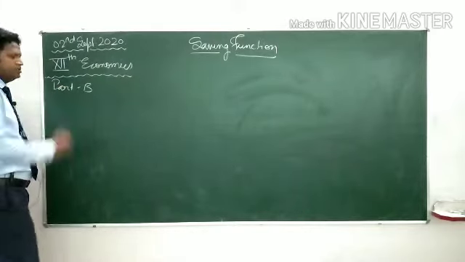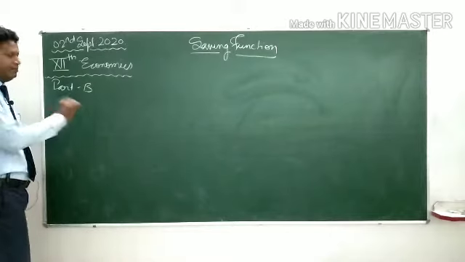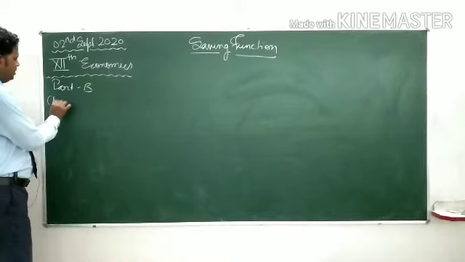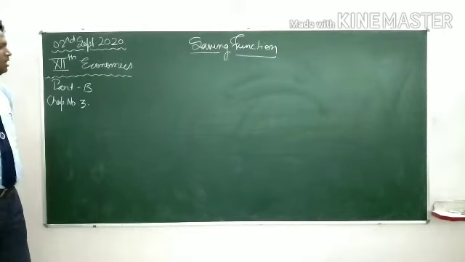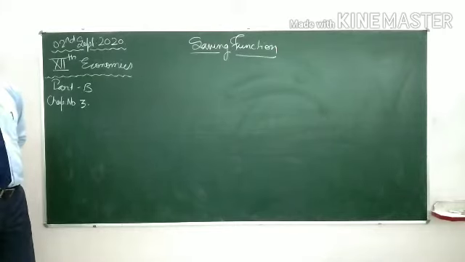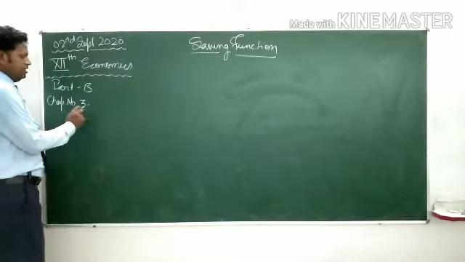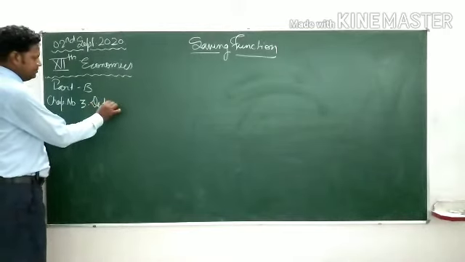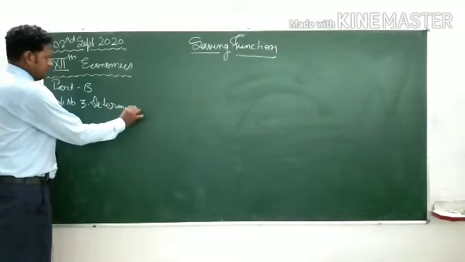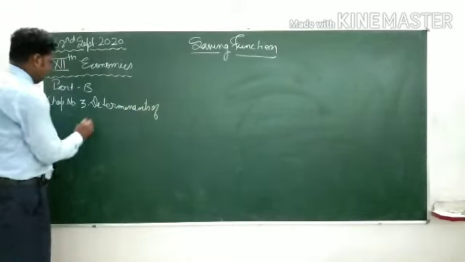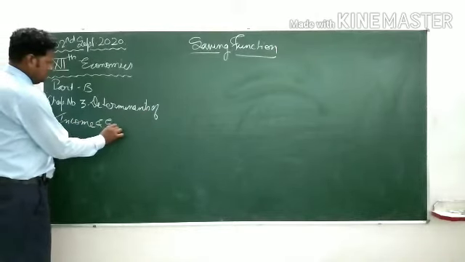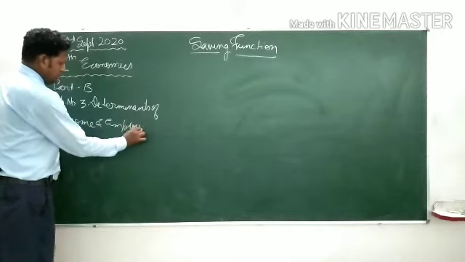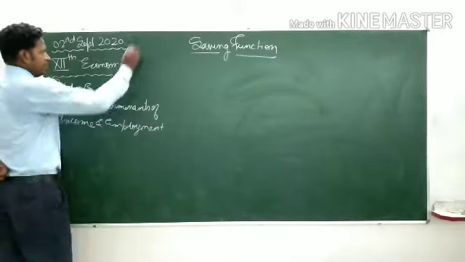In Part B, chapter number 3, that is determinants of income and employment. Chapter number 3, determinants of income and employment.